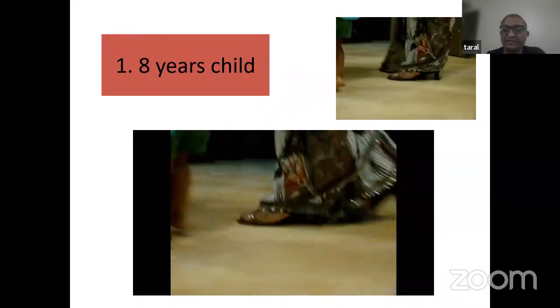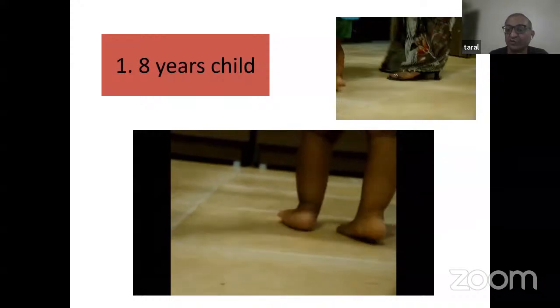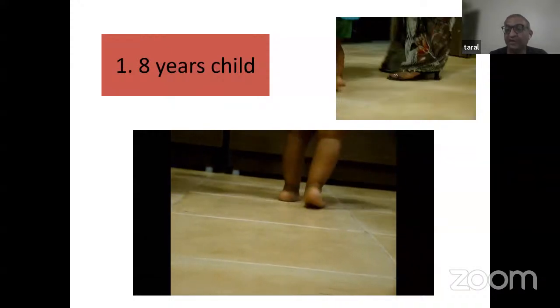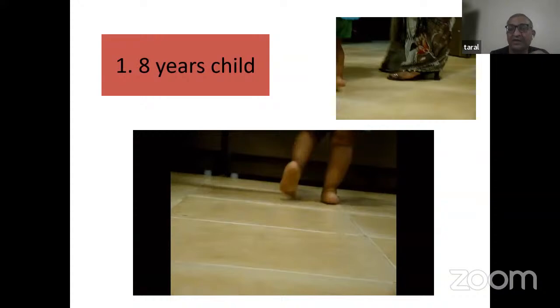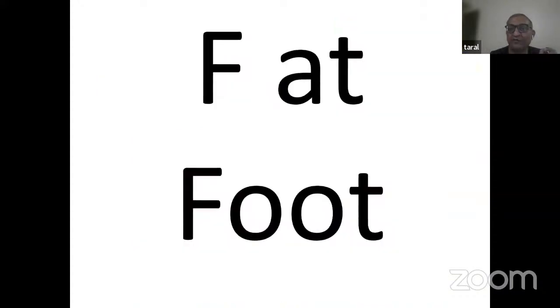And here we can see that this child has a planovalgoid foot or a flat foot. In a 1.5-year-old child, of course, this is not a flat foot, but a fat foot. And it is basically because of the fat present in the sole that the foot looks flat. And if you just observe, this child is going to be absolutely fine.